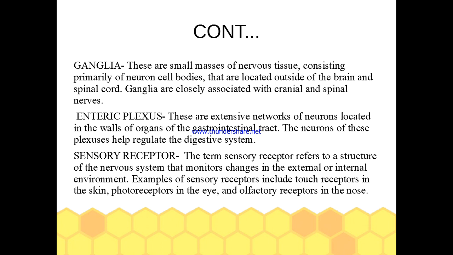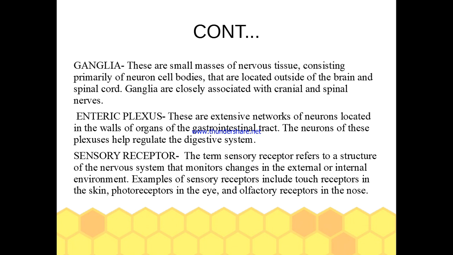Enteric plexus. These are extensive networks of neurons located in the walls of organs of the GI tract. The neurons of these plexuses help regulate the digestive system.